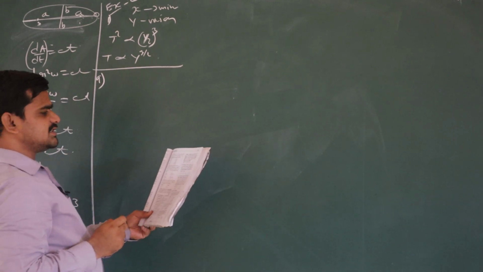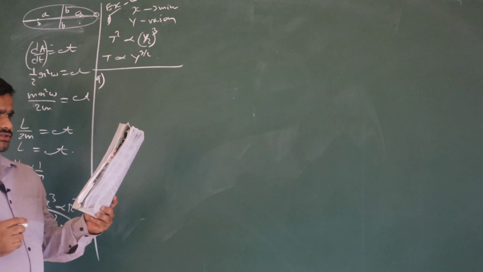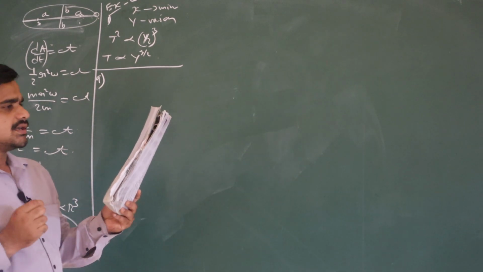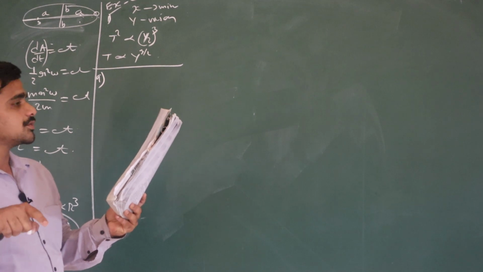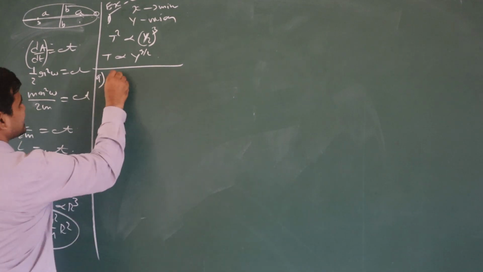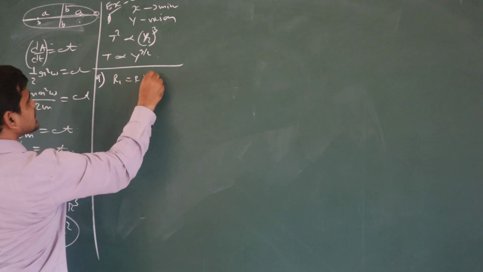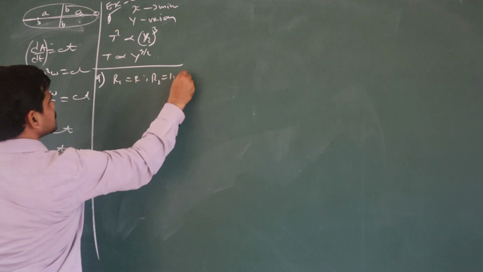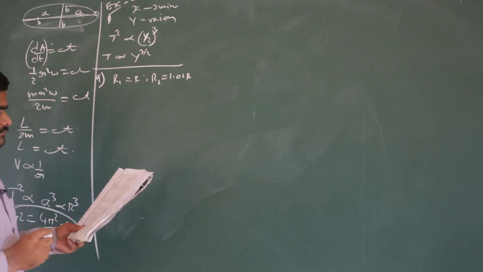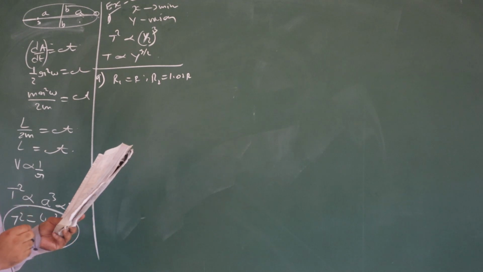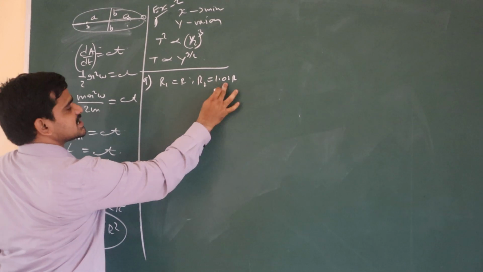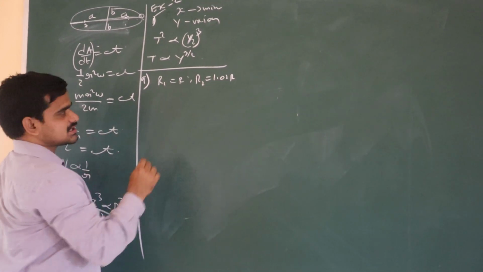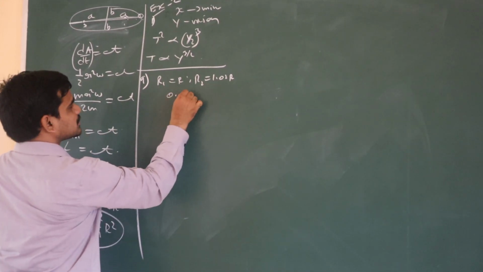Coming to the ninth one: a satellite is launched into a circular orbit of radius r around the earth, while a second satellite is launched into an orbit of radius 1.02 r. Here he has simply given that r1 is r, whereas r2 is 1.02 r, correct? Now what he is asking is the percentage change in the time period. See, if you observe here, the change is very small. What is the change? The change in r is 0.02, correct?